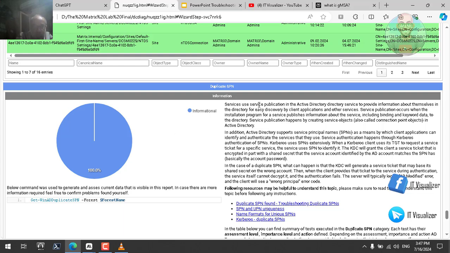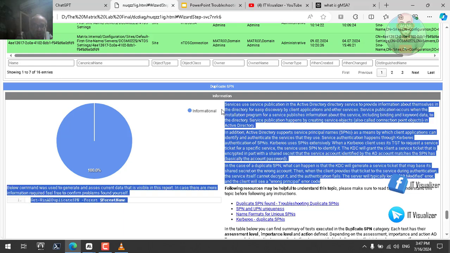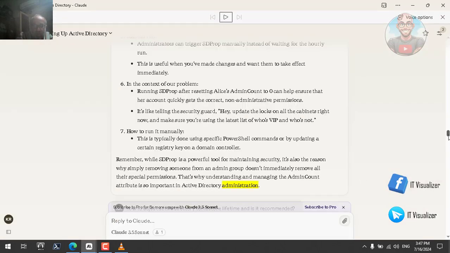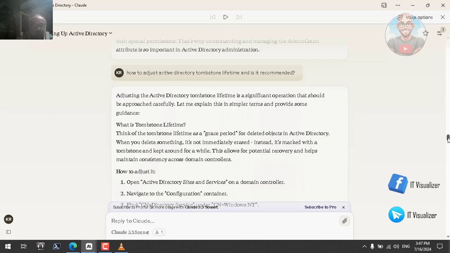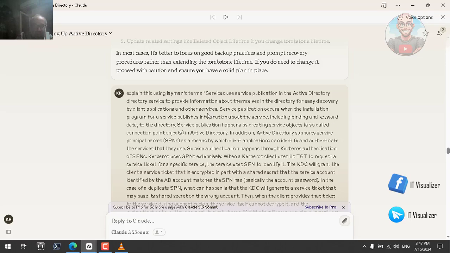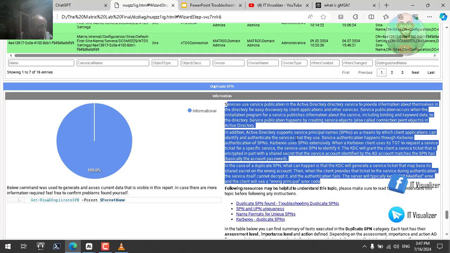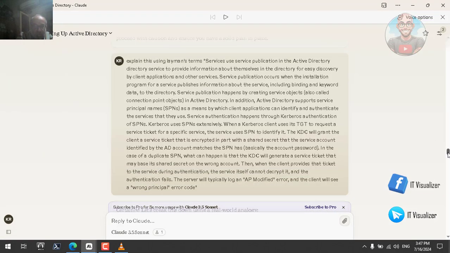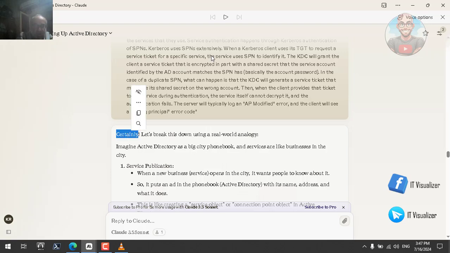Services use service publication in the Active Directory service to provide information about themselves in the directory for easy discovery by client applications and other services. Let me take this and ask. I think I have already asked Claude the same question. So if we go and ask it to explain this, let's go to the tombstone one, I have already asked it about the tombstone. So here, I ask it to explain this text, okay? Ask Claude to explain it in simple terms. So let's see what the answer of Claude is concerning this.